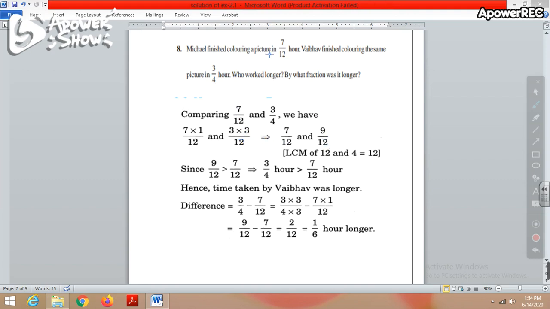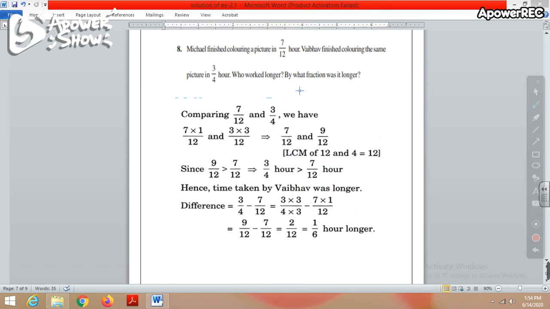So Michael is taking 7 by 12 hour. Weber is taking 9 by 12 hour. So who is working longer? Obviously Weber. Weber is working longer because 9 by 12 is greater than 7 by 12.